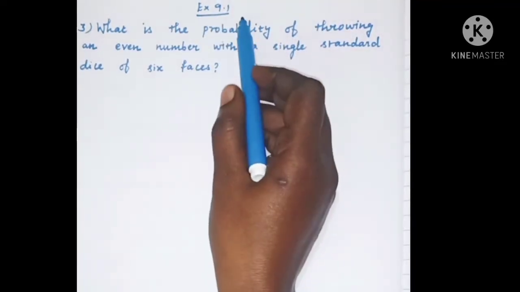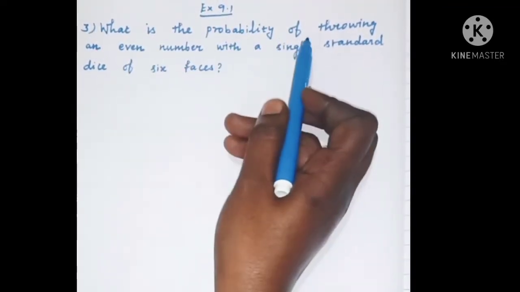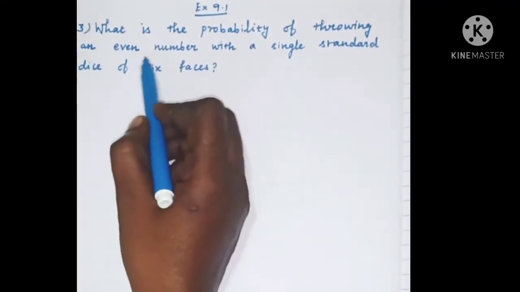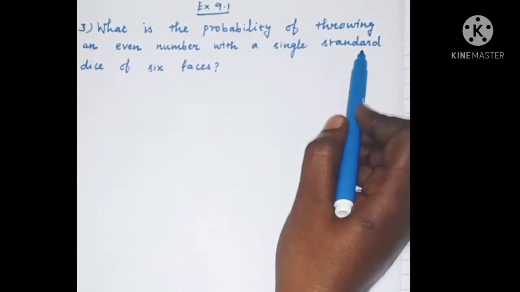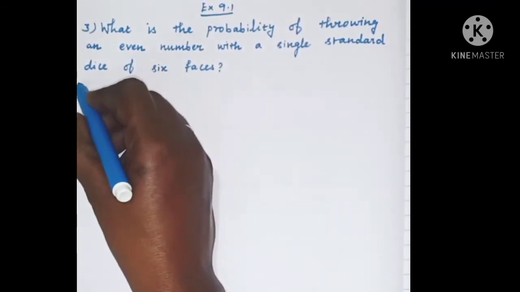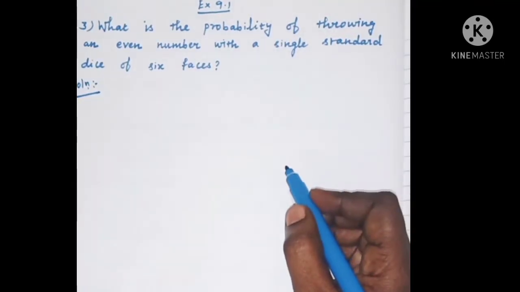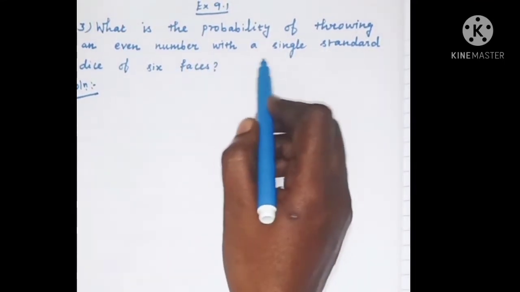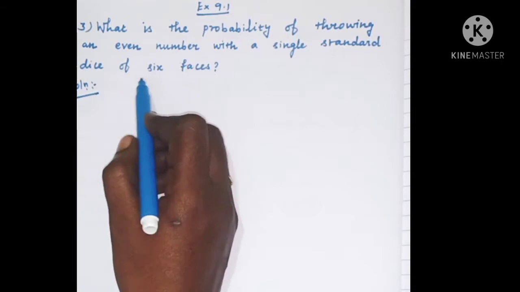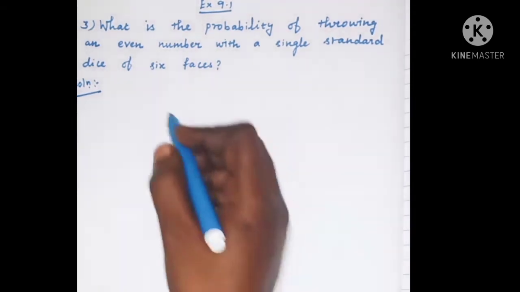Exercise 9.1, third problem. What is the probability of throwing an even number with a single standard dice of 6 faces? Solution. Throwing an even number with a single standard dice of 6 faces. You know the dice, isn't it? A dice has 6 faces.